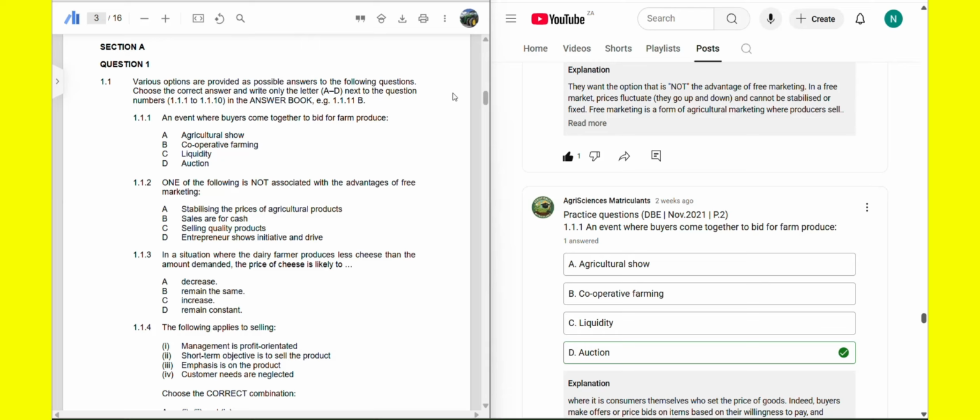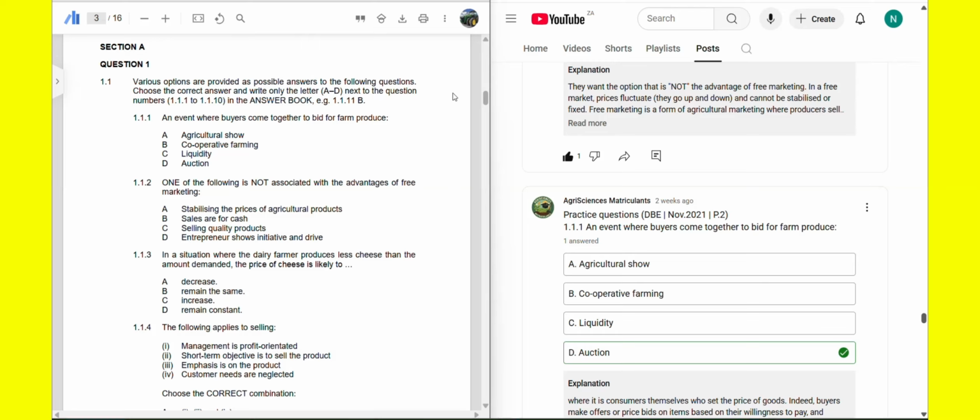These potatoes or tomatoes, we say they are the produce because they're still fresh, they're not altered from their raw form. When we say they are the products, that's when they've been altered, they have this value added, because they've been processed. But that is not our topic for today. An event where buyers come together to bid for farm produce.